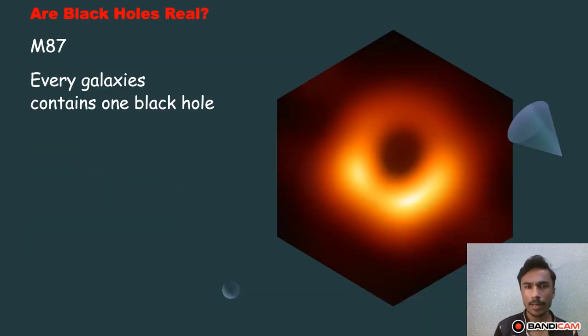Now, are black holes real? Aren't they fiction? No, the answer is no. Black holes are real. Recently we discovered a black hole with the Event Horizon Telescope. We pointed the Event Horizon Telescope towards the sky, and we found a black hole, M87. We physicists have a strong claim that every galaxy contains a black hole, and due to that black hole, every galaxy is spinning. Black holes are real.